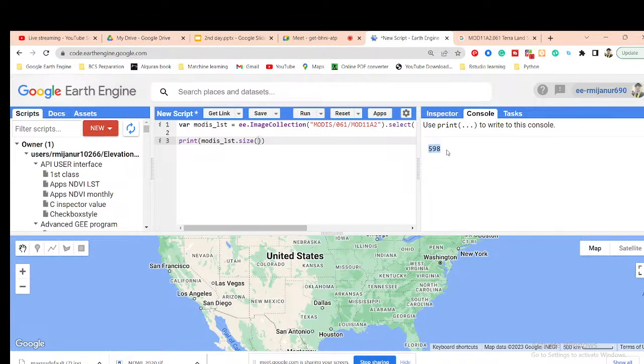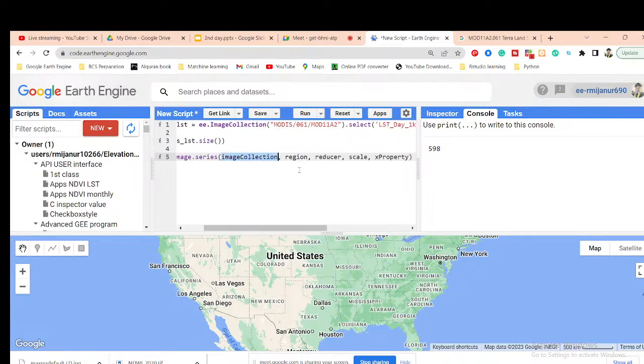When you create the time series chart, your first argument is the image collection. I simply put here the function for creating the chart, ui.Chart.image.series.